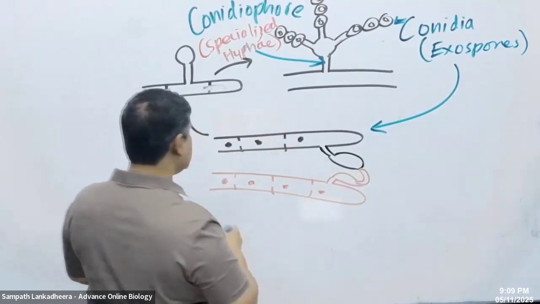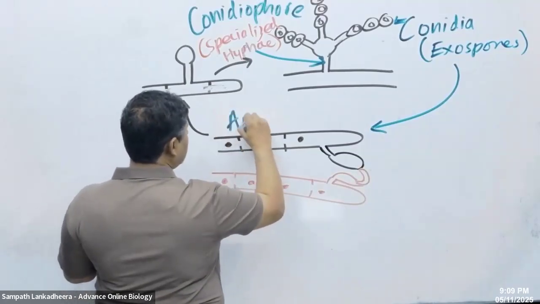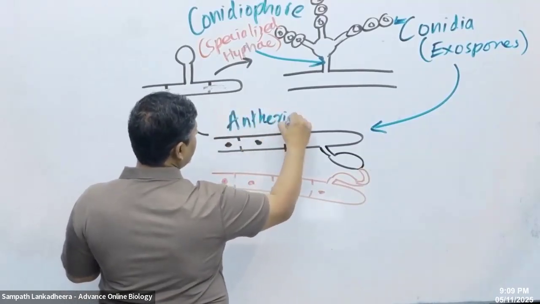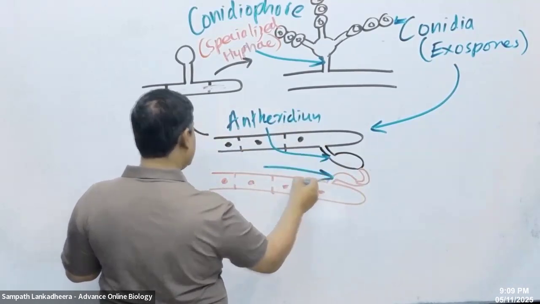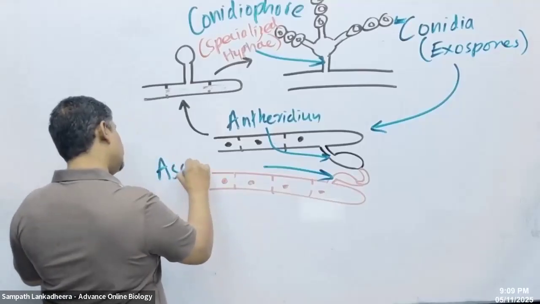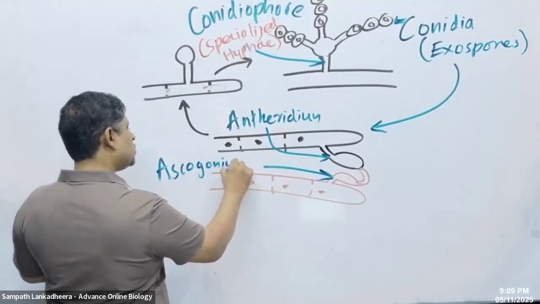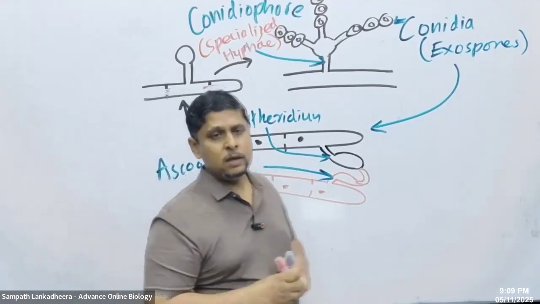So we have names. What do you call the male one? Antheridium. And the other one? Ascogonium.